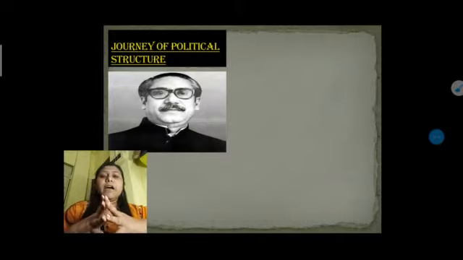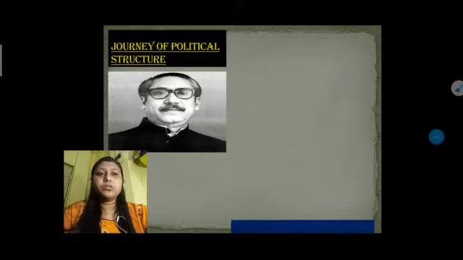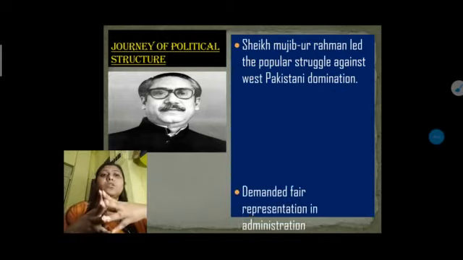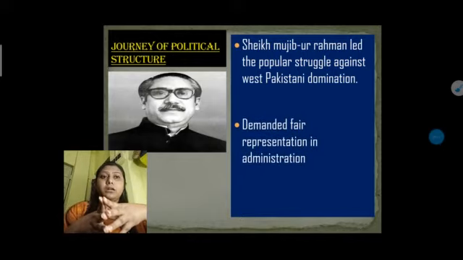Now we have to know that after the protest started, this person whom you have seen in the picture played a very important role during the protest. This person is known as Sheikh Mujibur Rahman.